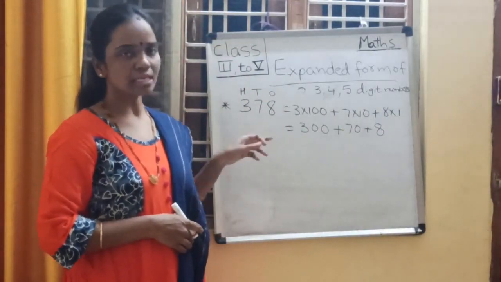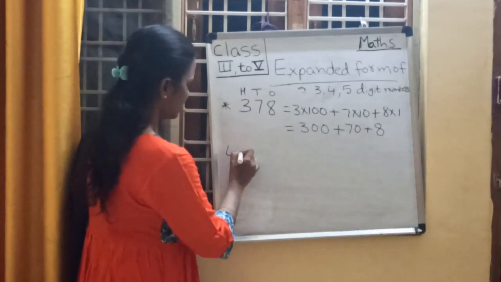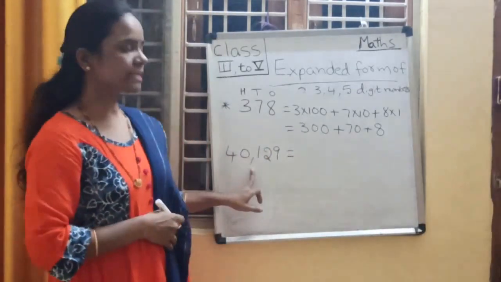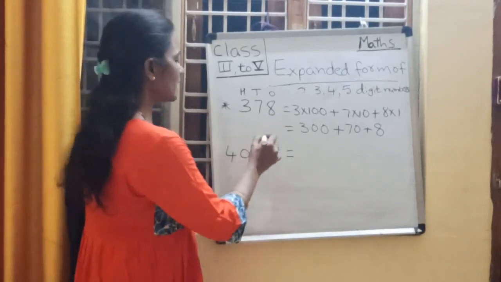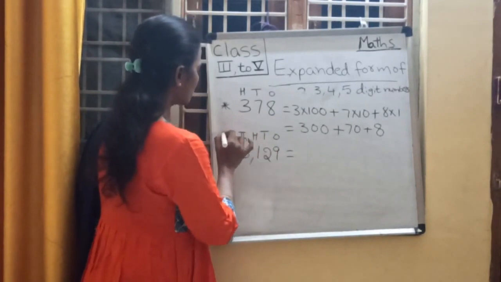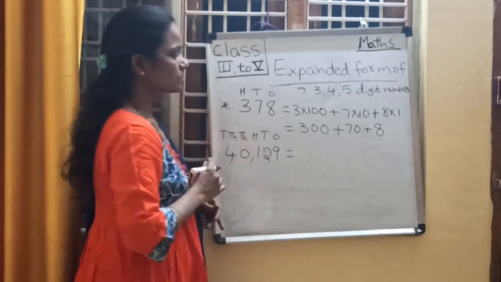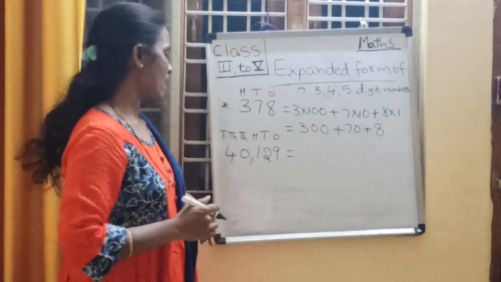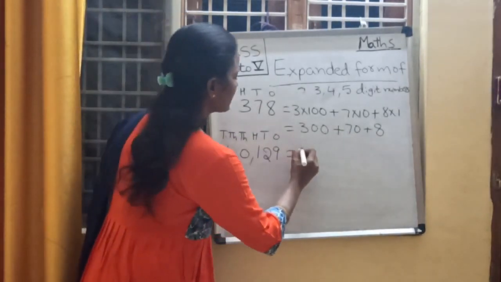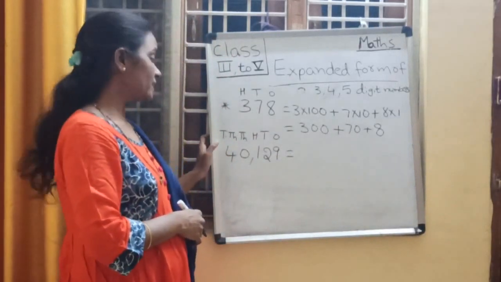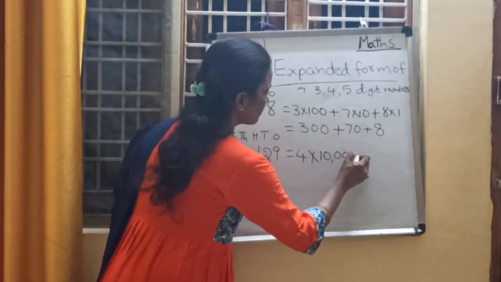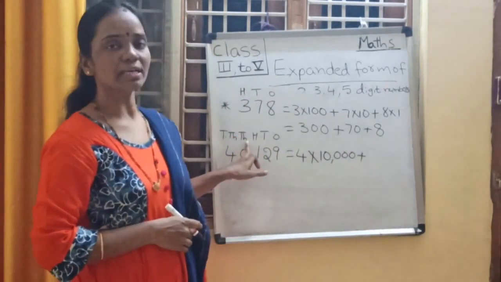Have you understood, children? Shall we take one more example? Then take 40,129. Ones place, tens place, hundreds place, thousands place and ten thousands place. Now write down the expanded form for this number. As 4 is in ten thousands place, what is the place value of 4? 4 into 10,000, plus 0 is in which place?